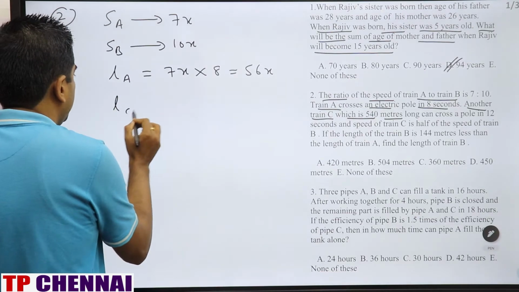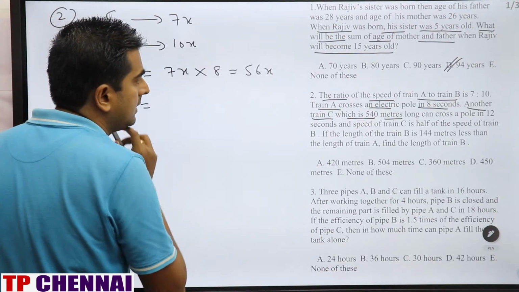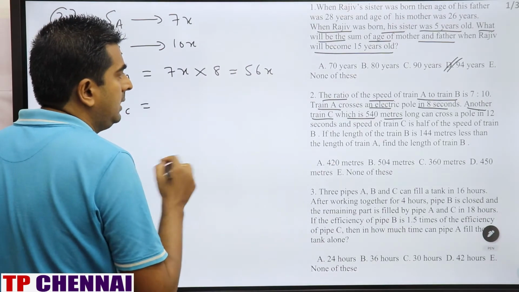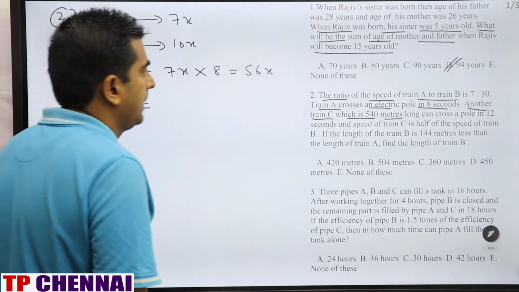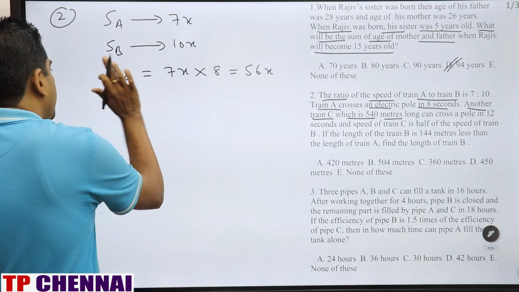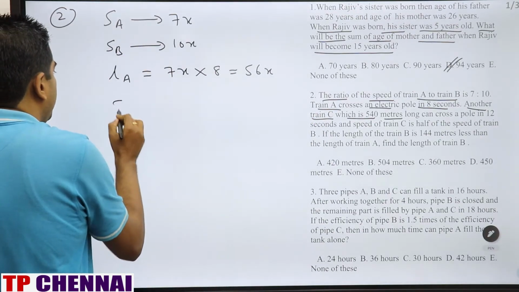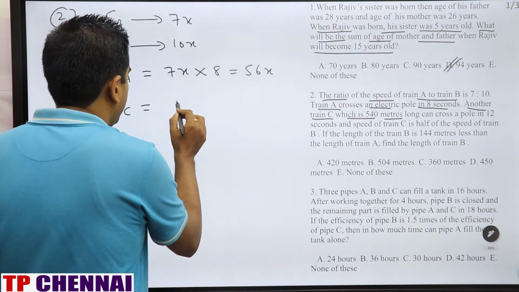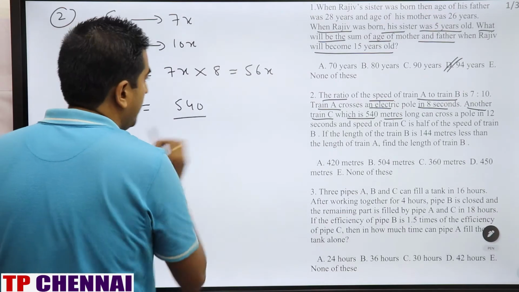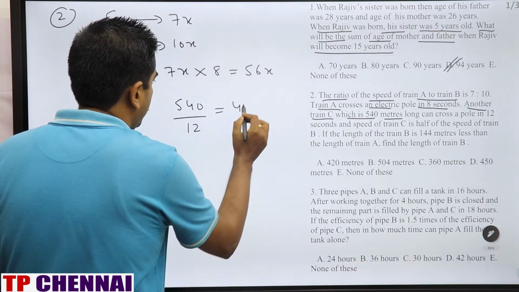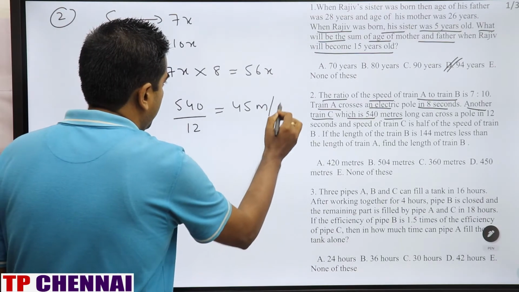And another train C, which is 540 meter long, can cross a pole in 12 seconds. So the length of train C is nothing but the speed of train C into time. Length of train C is 540 and the time is 12.